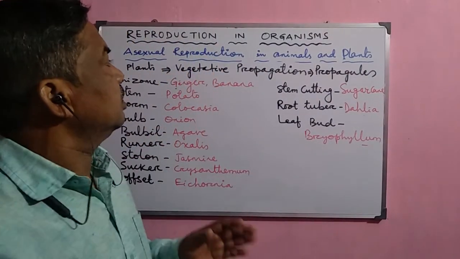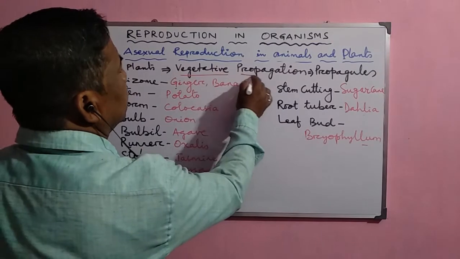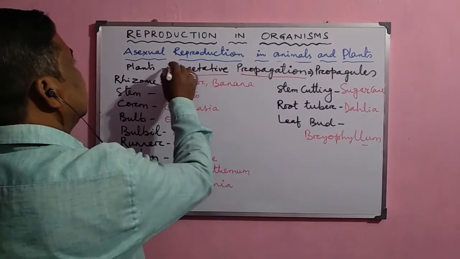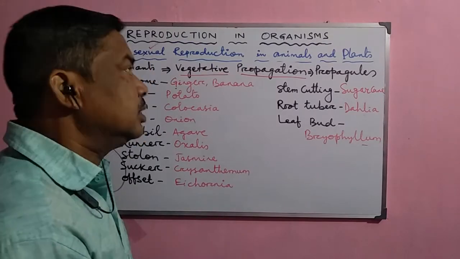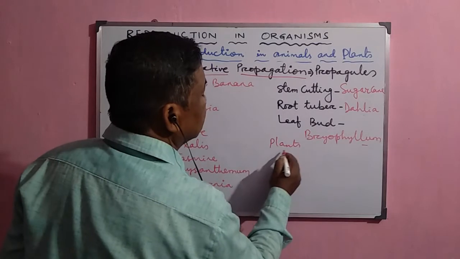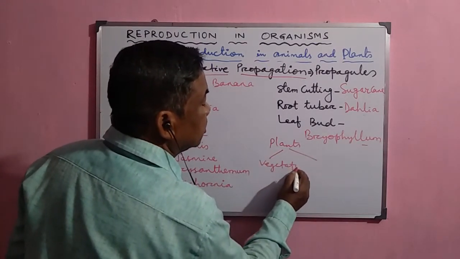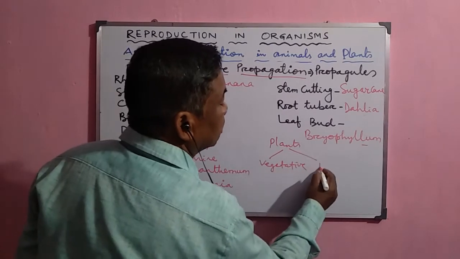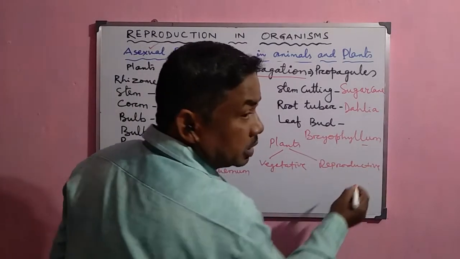In plants, the vegetative mode of propagation is commonly called the asexual mode of reproduction. Plants normally have two types of parts in their body: the vegetative parts and the reproductive parts.